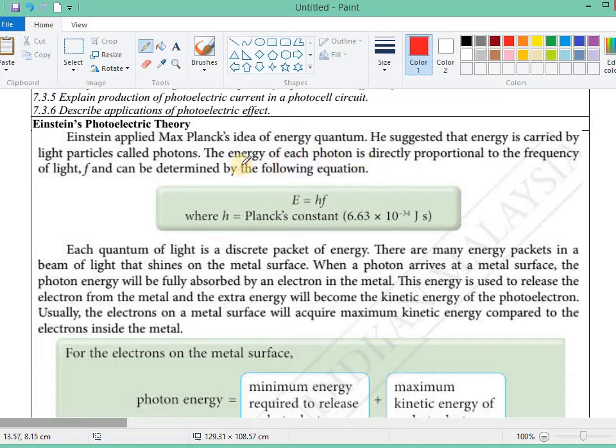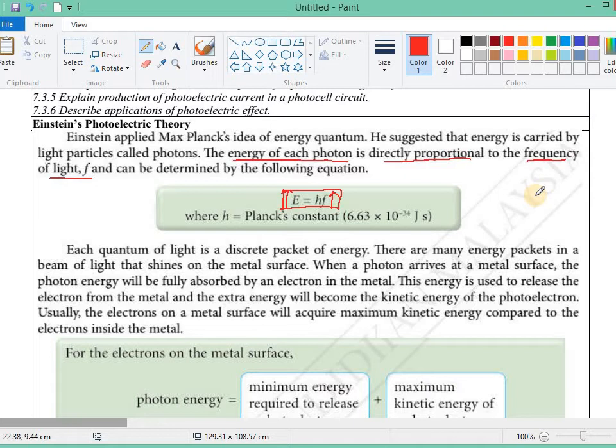Energy of each photon is directly proportional to the frequency of light and can be determined by the following equation. This is something that we already learned in 7.1. That means the greater the frequency of light, the greater the energy of the photon, the greater the energy that is contained within each photon. So, for example, we have